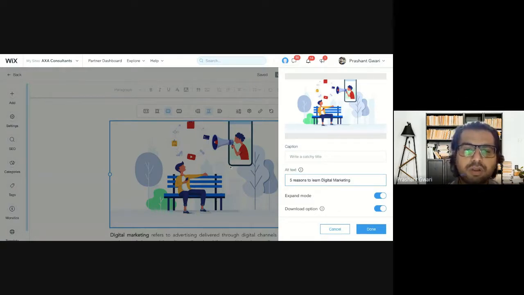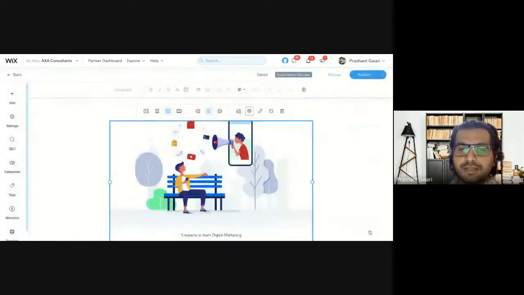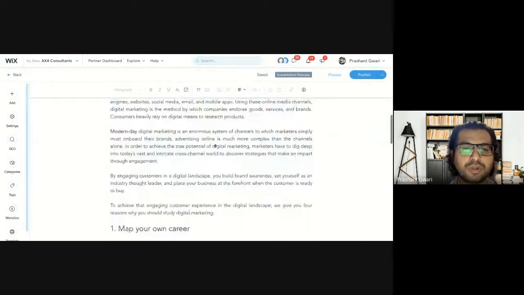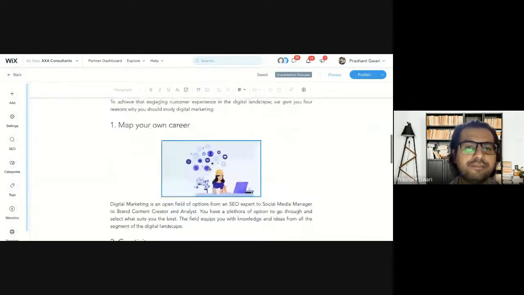You can also write a caption for any image. The caption will appear on the bottom part. If I want to use the same alternative text as a caption, I will copy it, paste it here like this, and click on done. Now it will appear as a caption and as image alternative text. You will do the same thing with every image you are uploading here. You will add the image alternative text and caption to that image.